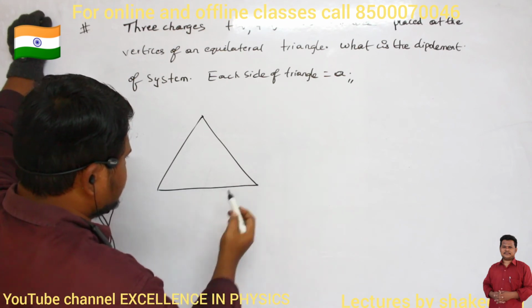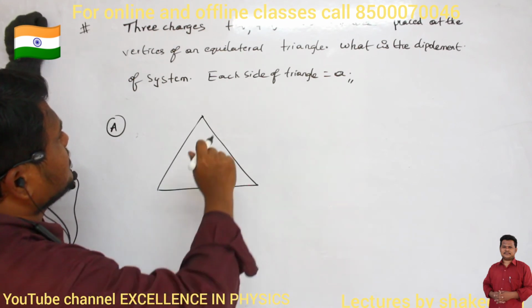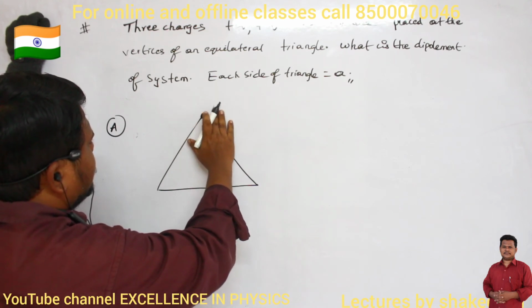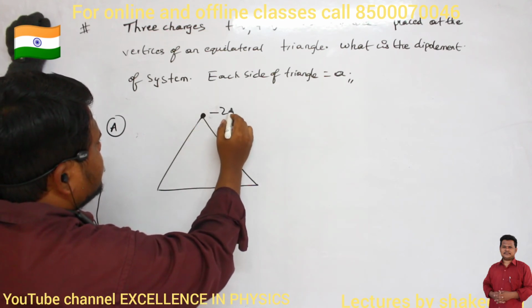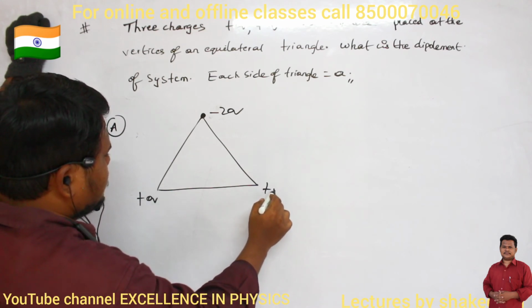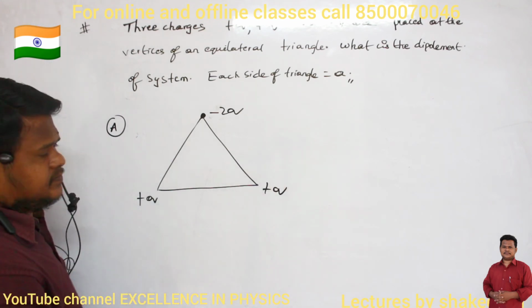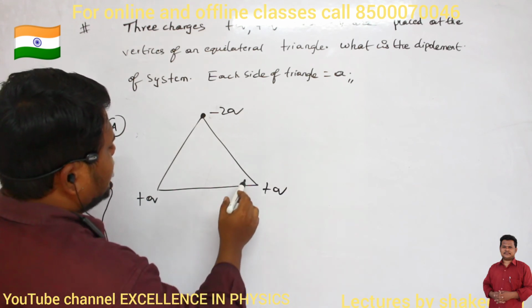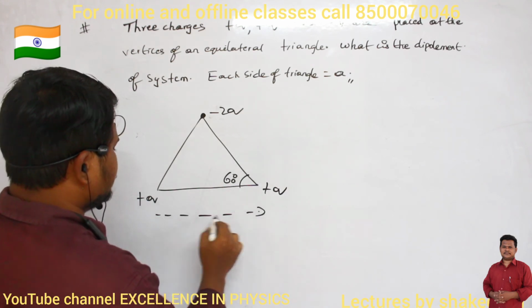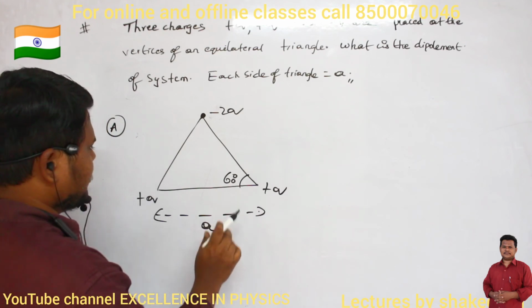Let us consider this is an equilateral triangle. Clear? So let us consider here minus 2Q charge is present. Here plus Q charge is present, here also plus Q charge is present. What is meant by equilateral triangle? Angle will be 60 degrees, no? And each side has how much length? Each side has a length of A.